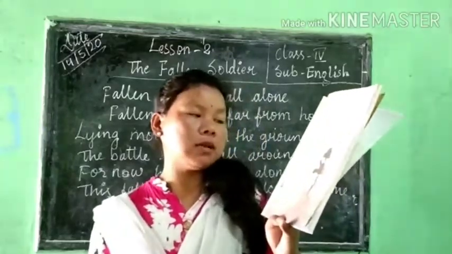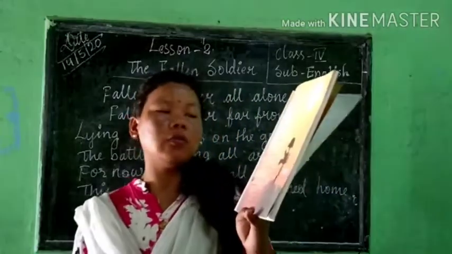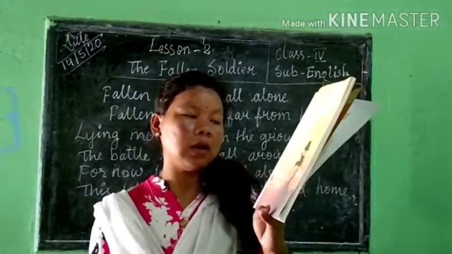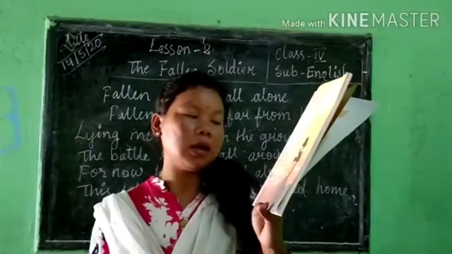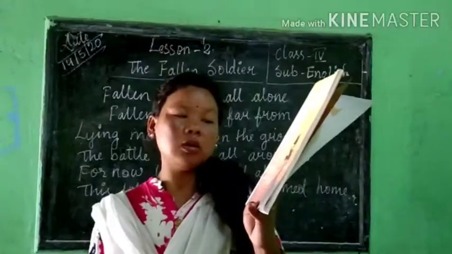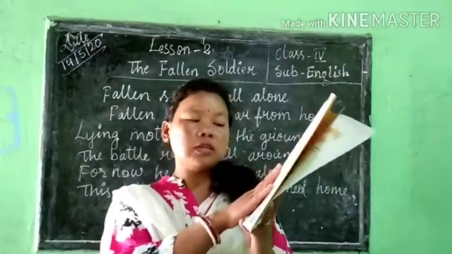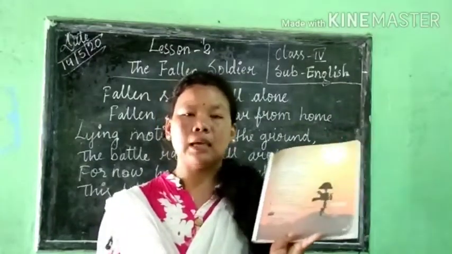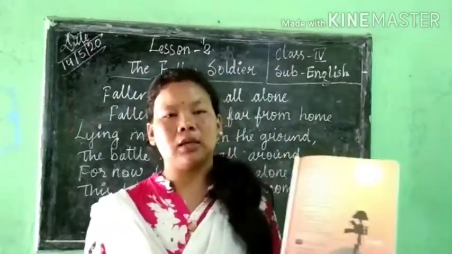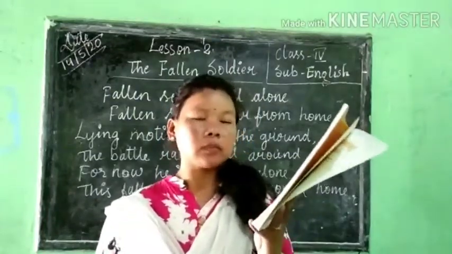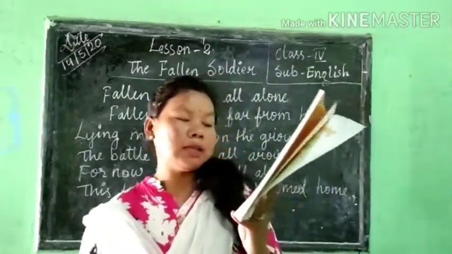Then the fourth stanza: fallen soldier all alone, fallen soldier far from home, lying motionless on the ground, the battle raging all around. For now he is not all alone, this fallen soldier is welcome home. So this fallen soldier is lying motionless, he is already dead. He is lying on the ground, no more moving, and the battle is raging on.